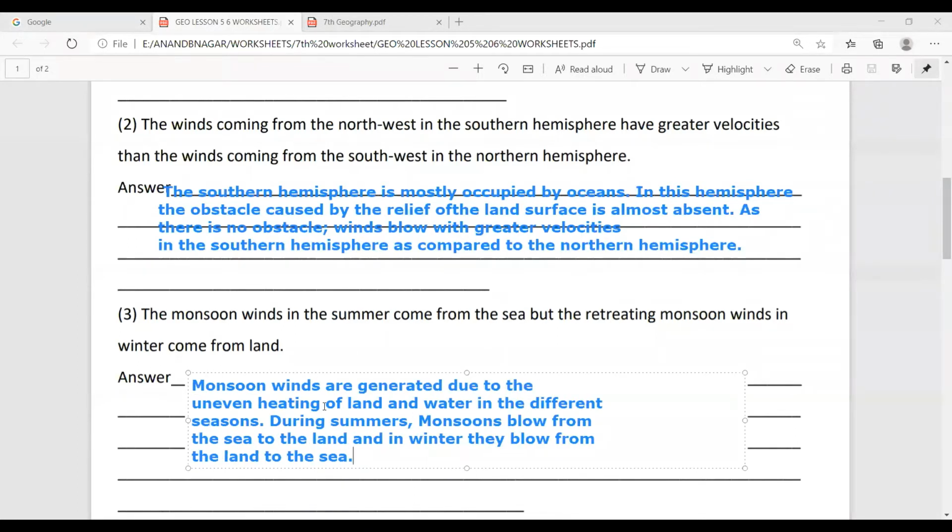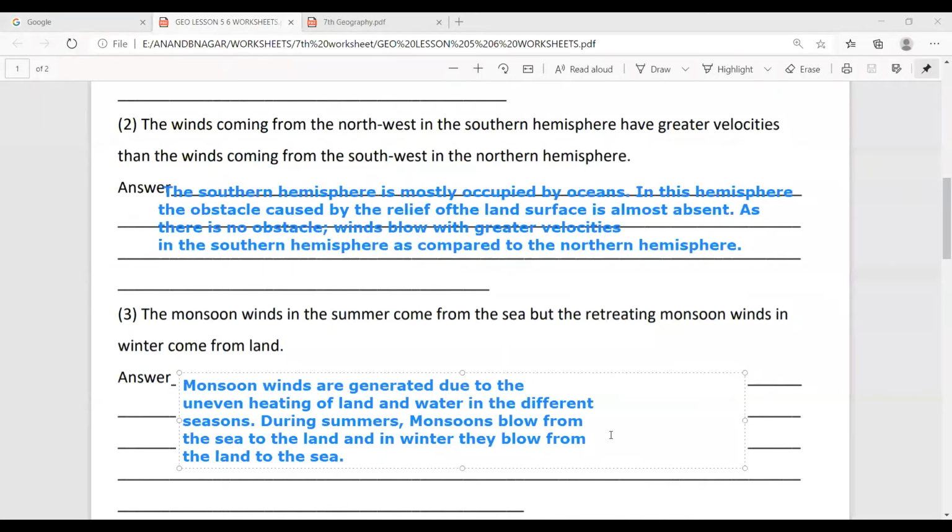Monsoon winds are generated due to the uneven heating of land and water in different seasons. During summers, monsoons blow from the sea to the land, and in winter they blow from land to the sea. Monsoon means winds which carry water vapor, and this converts into water, and we get rainfall during the rainy season. The rainy season is also called the monsoon because it comes from monsoon winds. Okay, so this is the answer.